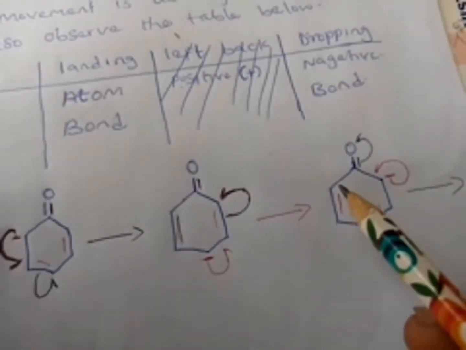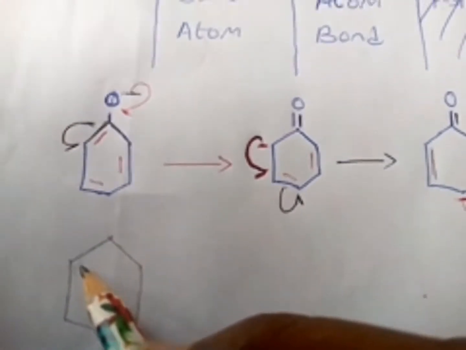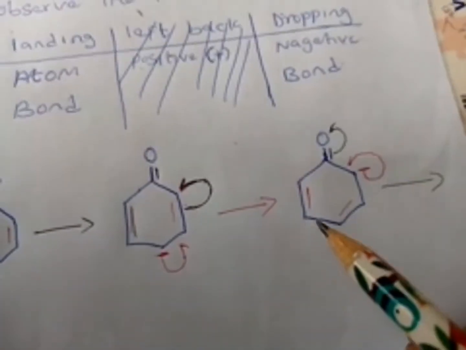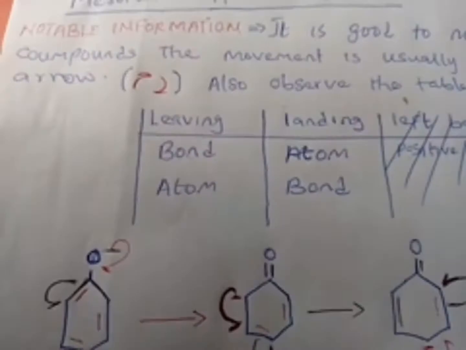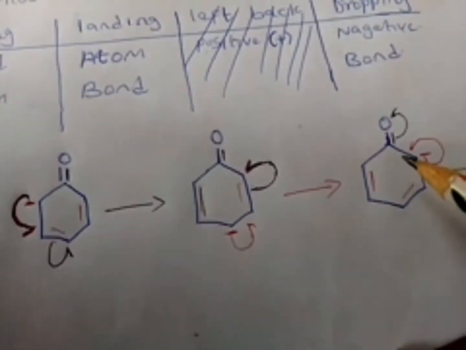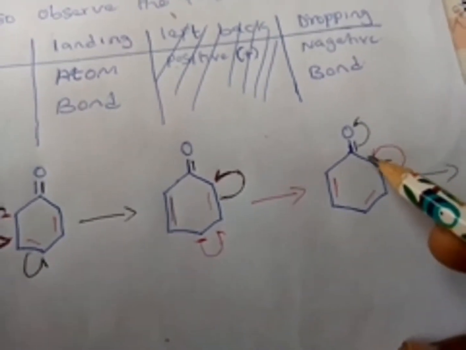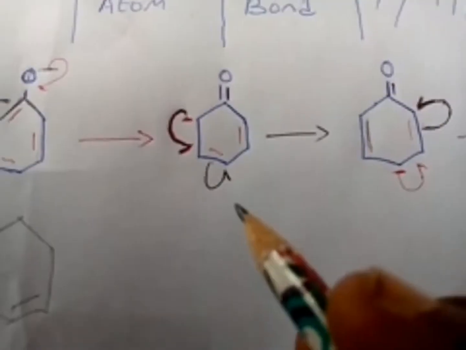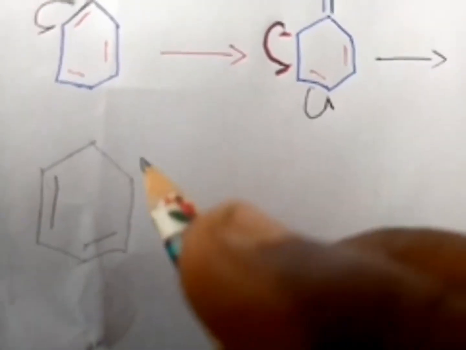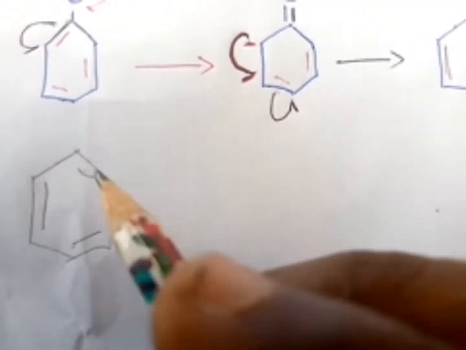Alright, now let's see. This bond will maintain its position. Now this one also maintains its position. Now here again, from atom to bond, it will deposit another bond.